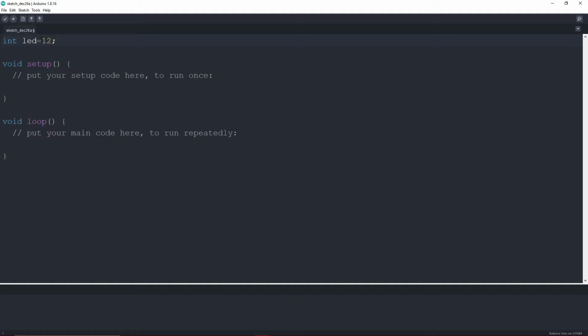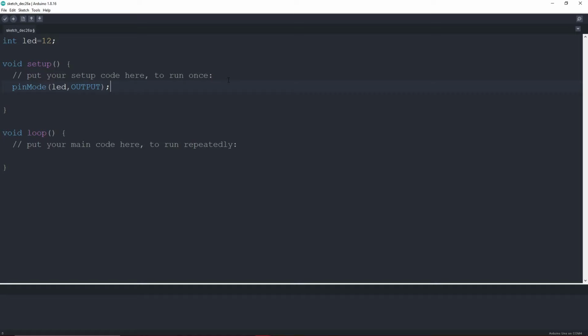So we will go in the void setup part and type pinMode, where the M will be capital. In here we will provide LED, add a comma, and type OUTPUT, in all caps. Then we will close the bracket and add a semicolon at the end of it.